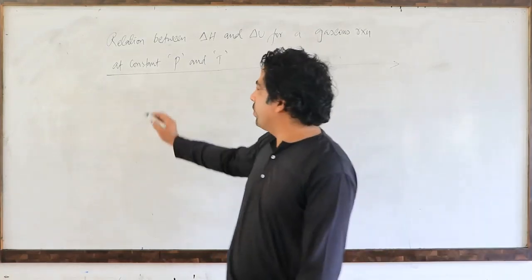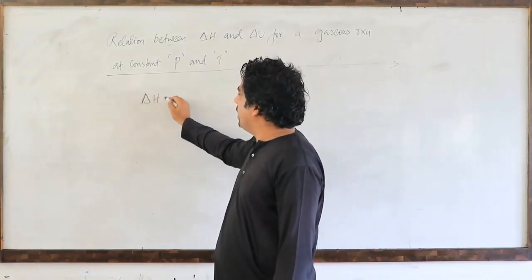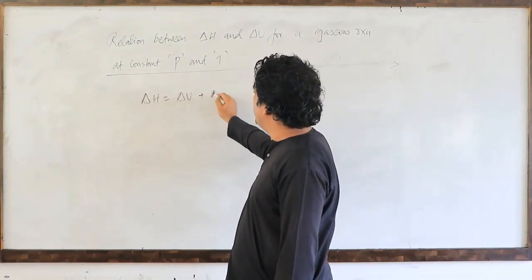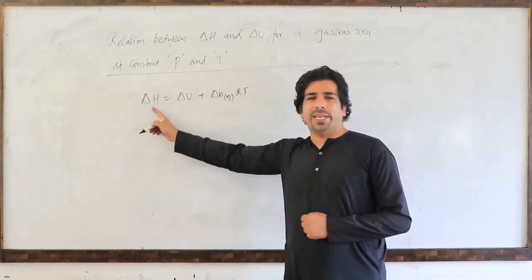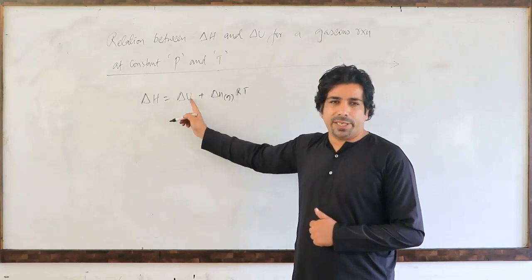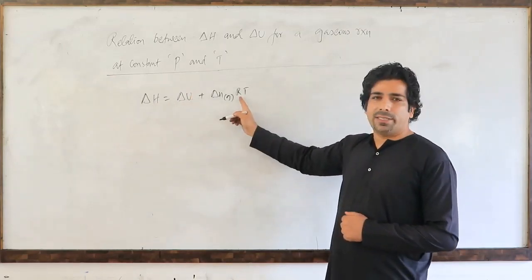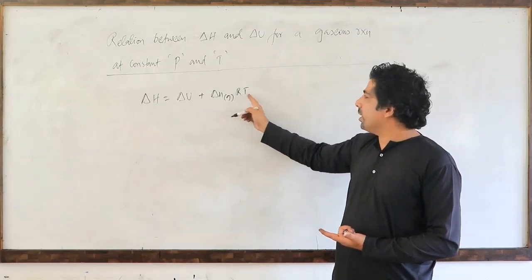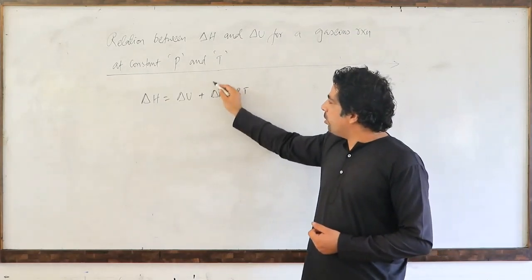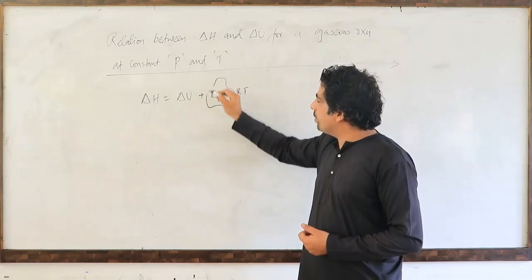So dear friends, we have derived the equation delta H is equal to delta U plus delta n gaseous RT. This is the change in enthalpy, this is the change in internal energy, and R is the universal gas constant and T is the temperature. These two are constant. But what is the meaning of this delta n? It's important here.